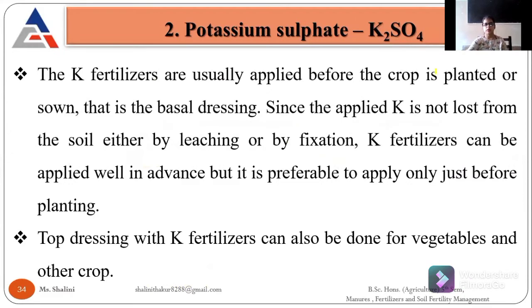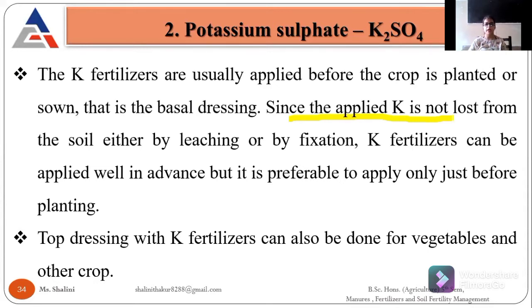Another property of potassium fertilizer is that we apply it before the crop. They are also applied at the time of basal dressing, and since potash is not lost from the soil by leaching or fixation, they can be applied easily in the field.